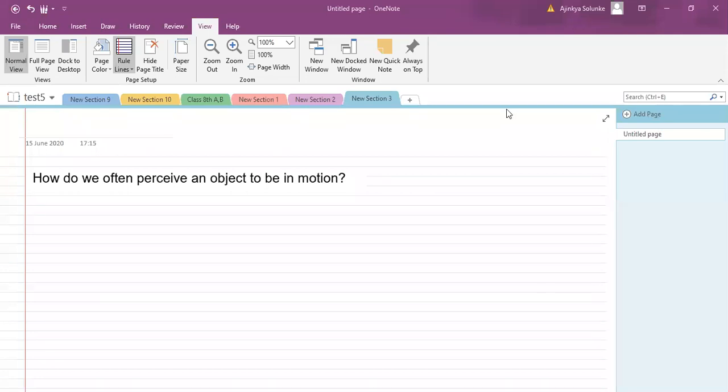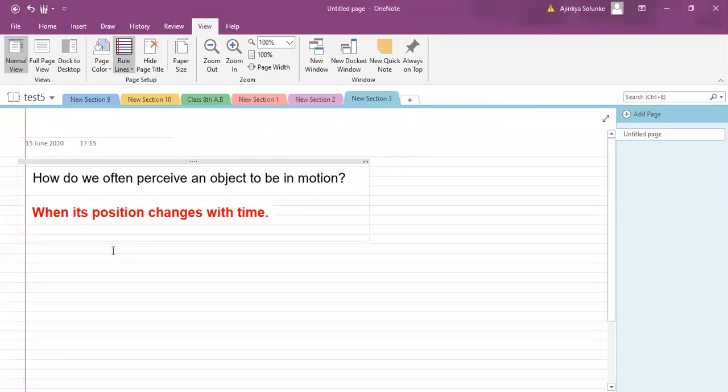Aditya, you are saying if movement is seen, change in position? What about other students? Samruddhi, you are saying if position changes with respect to time? Yes, that is correct. So for the first question, the answer would be when its position changes with respect to time. Understood? That is the answer.